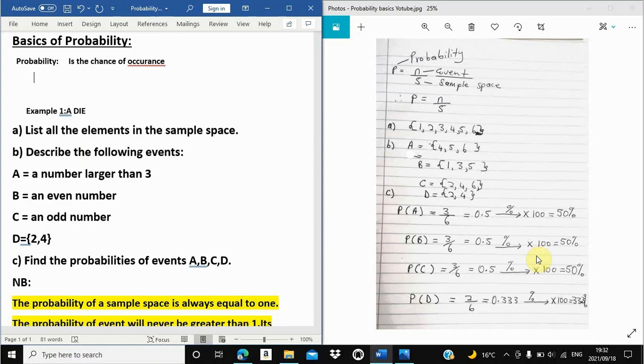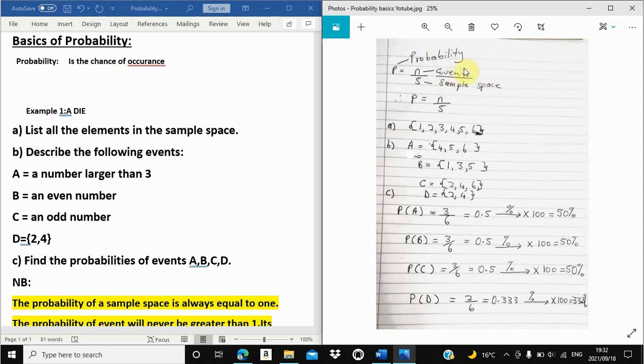So number one, what is probability? Probability is the chance of occurrence. We regard probability as the chance of occurrence. So from there, what you have to understand is what occurs in this probability. What is this certain chance? This certain chance, we regard this as an event. This is an event.